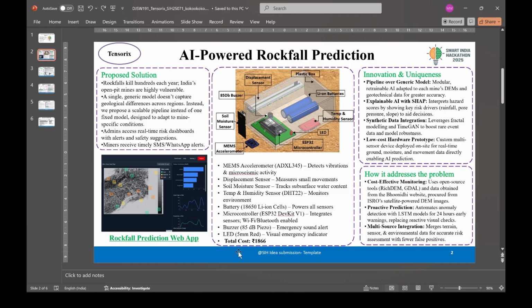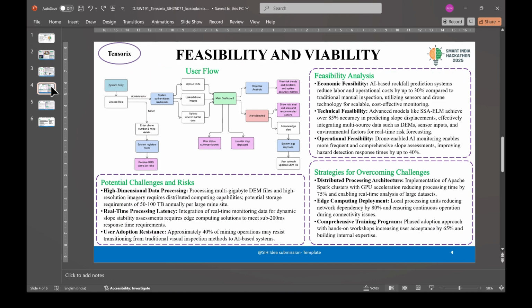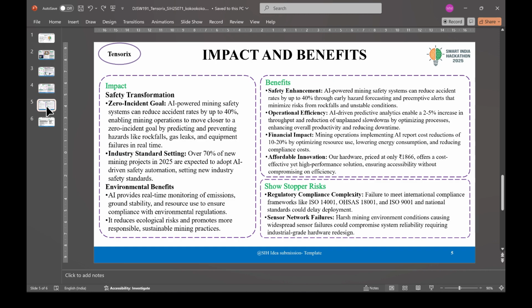Moving on to the feasibility, our system is deployment ready, processing large DEMs and sensor data with distributed and edge computing for fast and reliable predictions. Phased training is used that ensures smooth adoption without disrupting the mining workflows. Beyond safety, it boosts productivity, reduces the downtime, and cuts costs. While continuously monitoring slopes, weather, and emissions, it supports sustainability and regulation compliant mining. We have a simple dashboard in our system with instant alerts that make it effective even in low resource conditions.